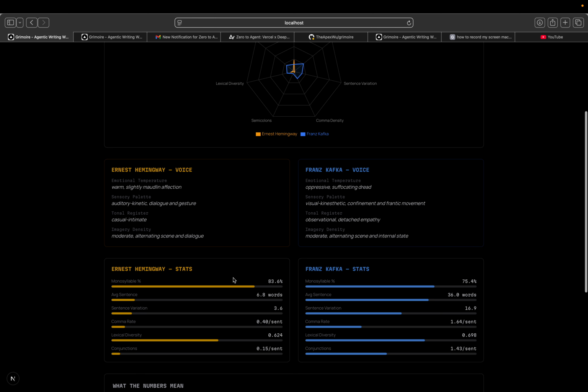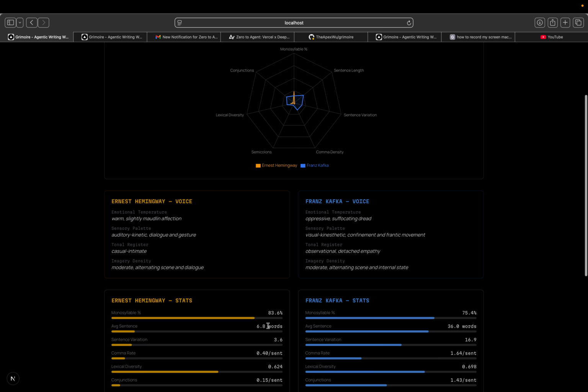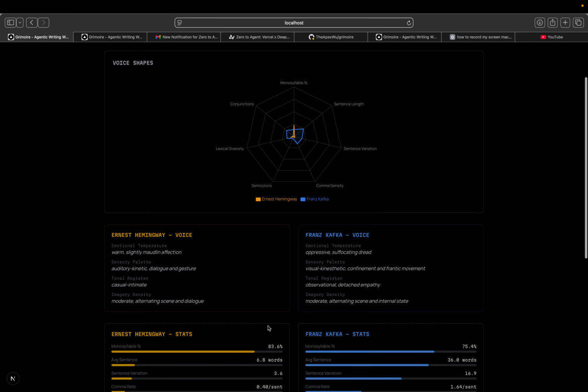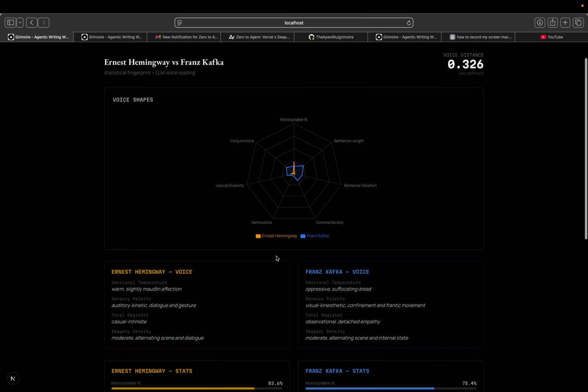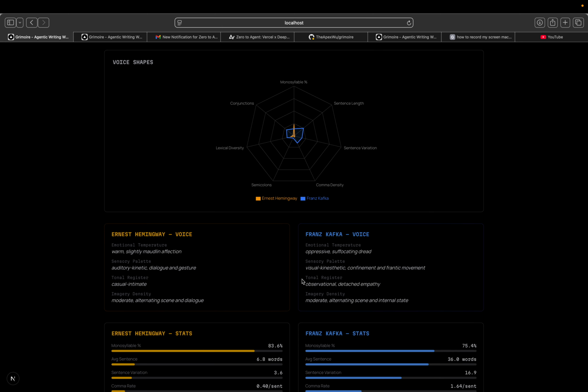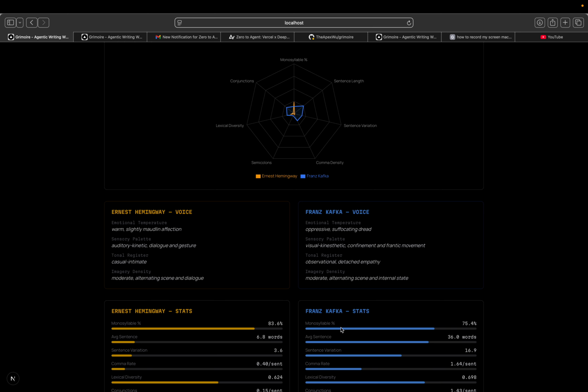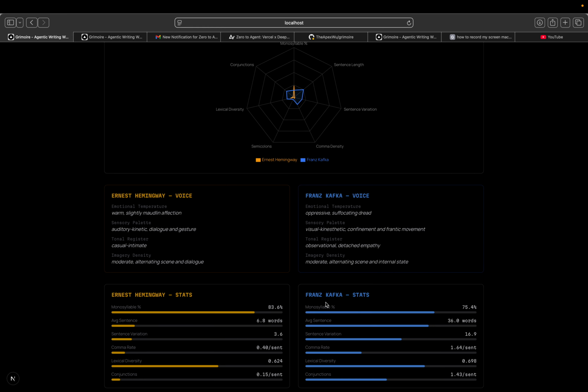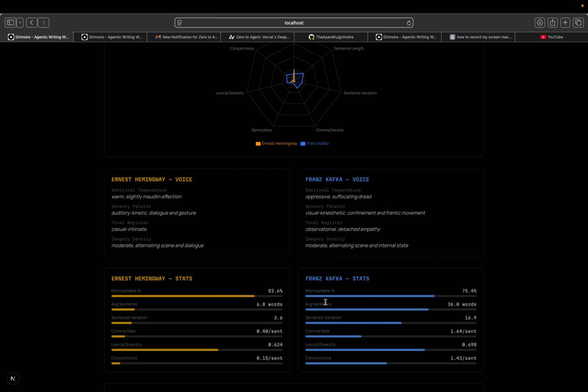So Hemingway has 84% monosyllables, 6-word sentences, zero semicolons, and it projects a shape across 7 metrics right over here. Now looking at Kafka next to Hemingway, totally different radar. We have longer sentences, denser punctuation, richer vocabulary, and a distance between them. The question is, can we close that gap with an agent?